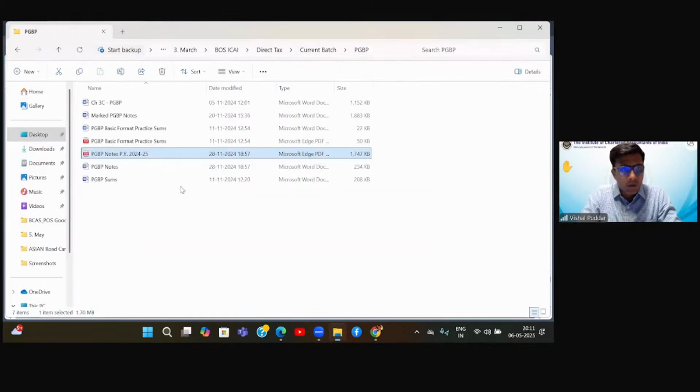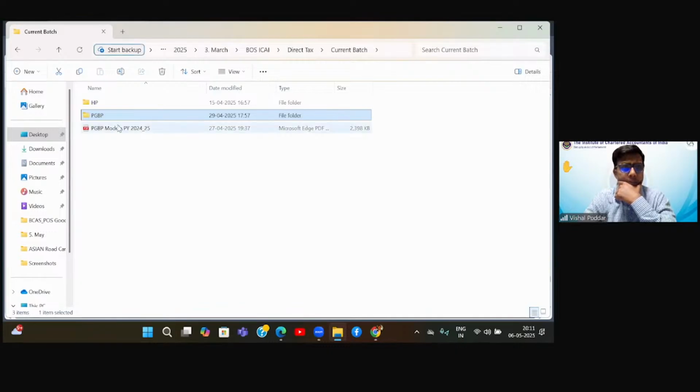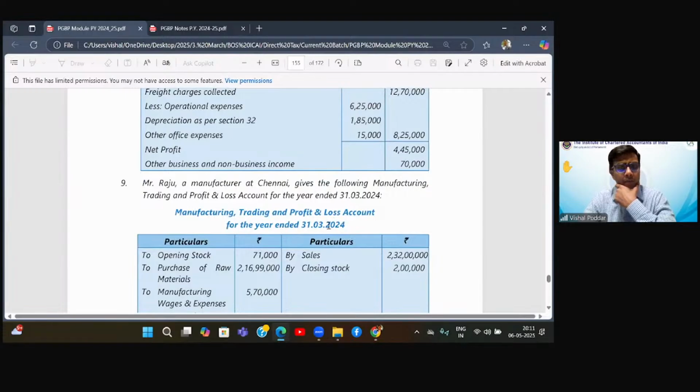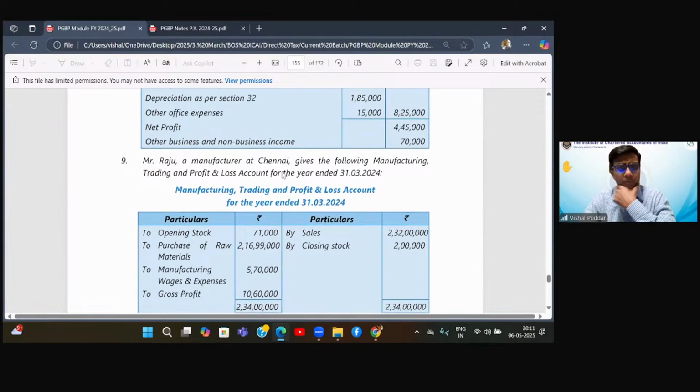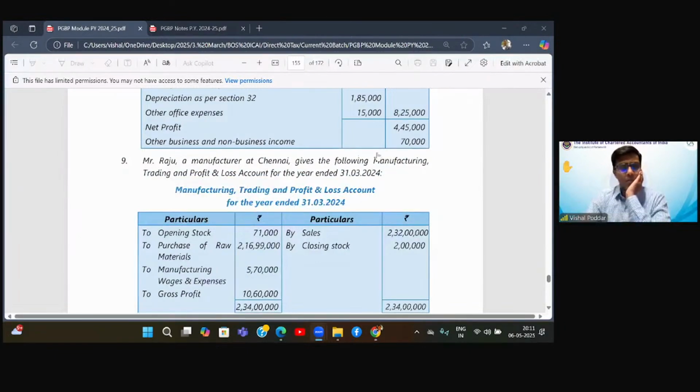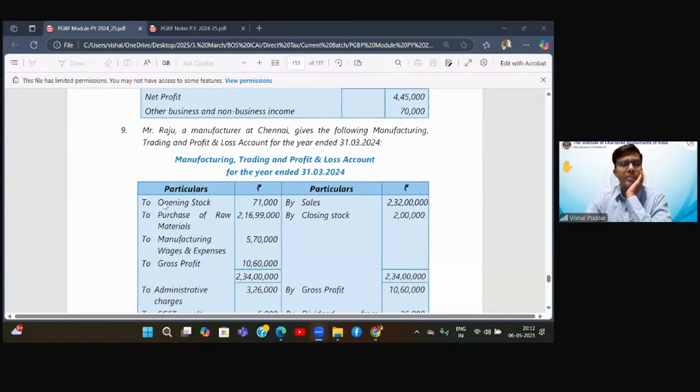I think students have opened the wrong module, because here it is giving 31st March, but this is the fresh module I think I've downloaded. Yes, it is the latest module which I've downloaded, 27/4/25. But why is the date 31st March 24? You all have the same module with the date as 31st March 24 only. I think it should be 31st March 25. Okay, so I think I have downloaded the wrong module, maybe a 1-year-old module. But anyways, I think the question would be same. If there is some difference in the question, please let me know, right?